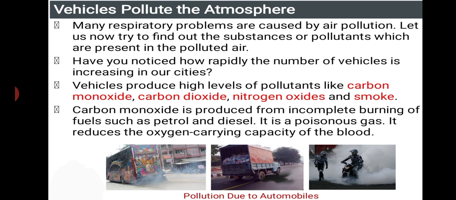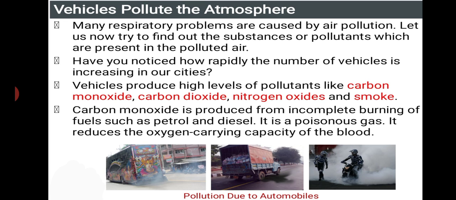You all know carbon monoxide is a poisonous substance. If you inhale carbon monoxide, it reduces which one? The level of oxygen, and thereby any organism can die because of lack of oxygen. And if carbon dioxide increases, it increases the temperature of the earth, leading to the greenhouse effect.